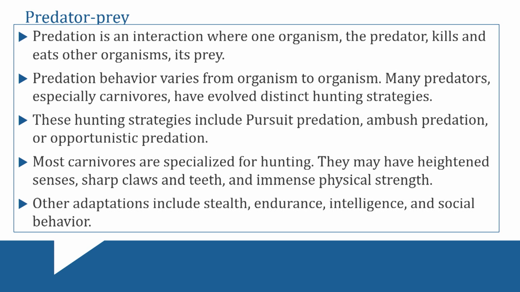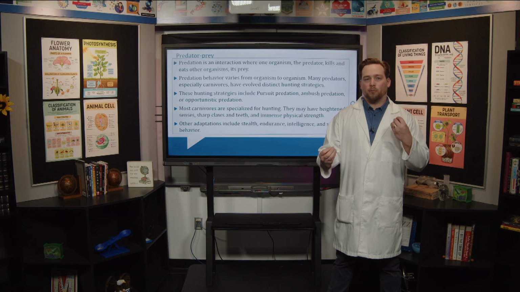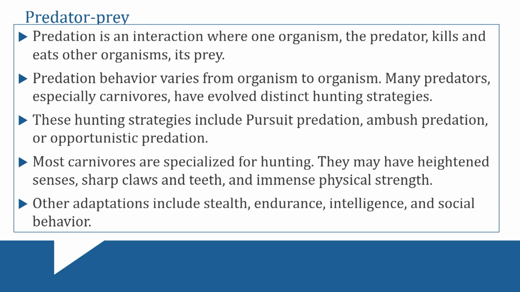Okay, most carnivores are specialized for hunting. They may have heightened senses, sharp claws, sharp teeth. They might be very, very strong and very, very fast. Another thing I wanted to talk about is you can usually tell which one is the predator and which one is the prey by looking at the eyes. What you'll notice is that predators often have eyes in the front of their head, and that really helps with depth perception. So think of bears, tigers, wolves. They all have eyes on the front of their head.